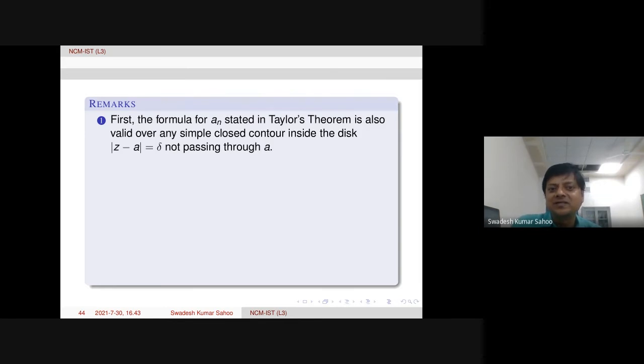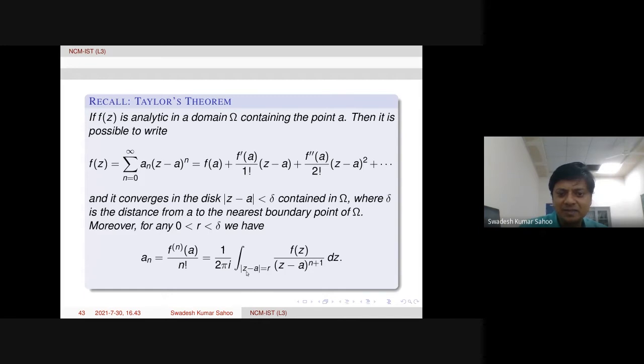Now some remarks before going to the proof of Taylor's theorem. Like a_n is stated here, mod z minus a equal to r, r is less than delta. Delta is already there. So here we are taking a circle. But if we replace this circle with any simple closed contour.